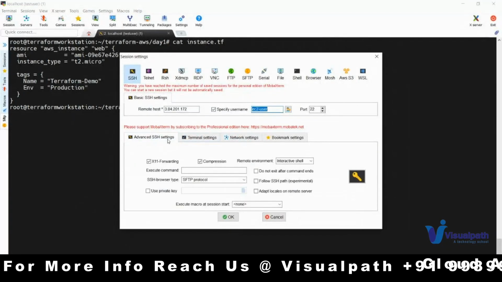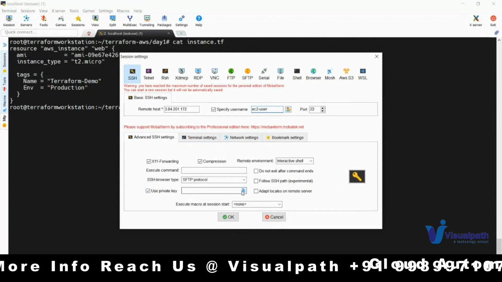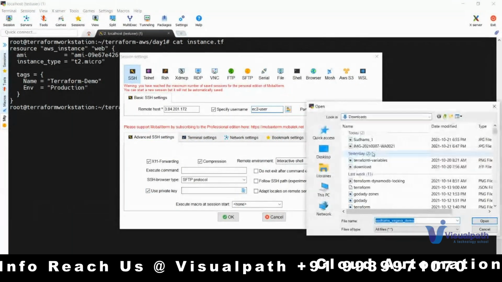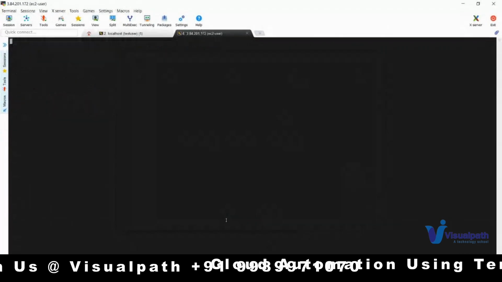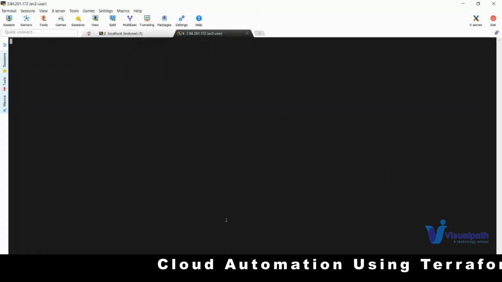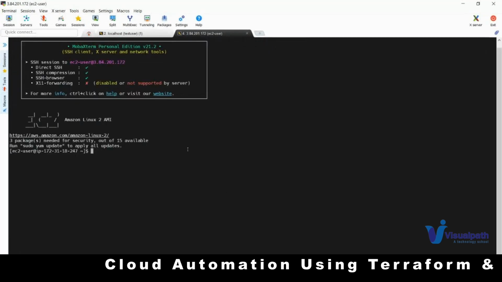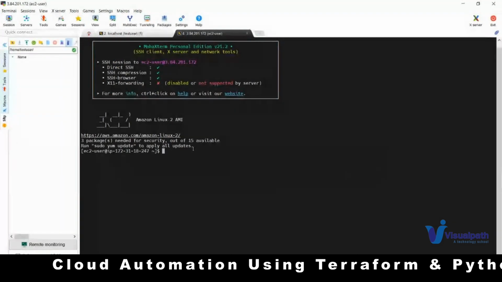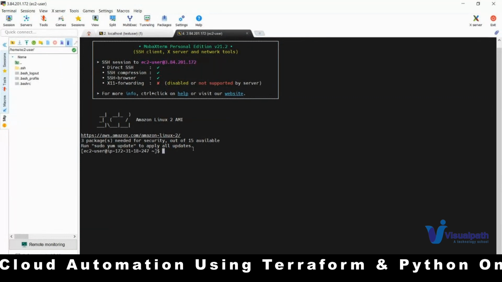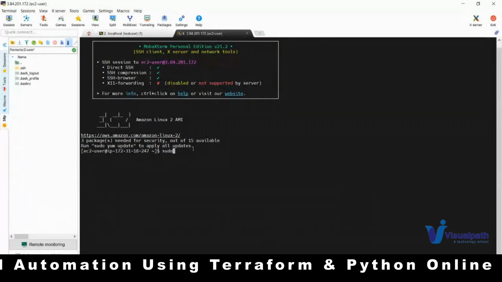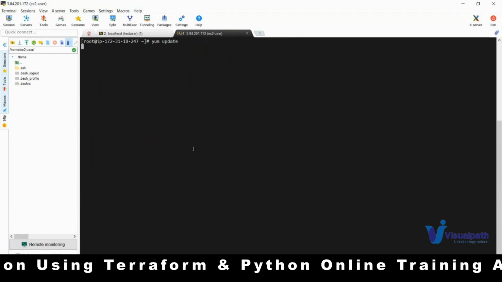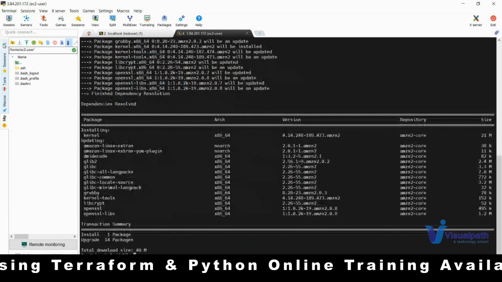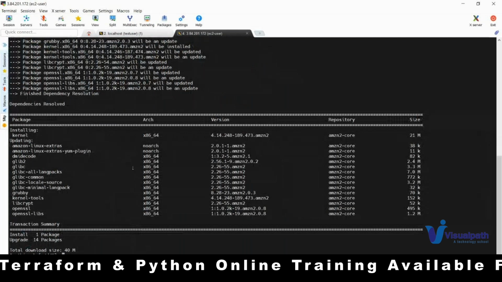So click on advanced, use key, select the key, where you have downloaded it. This is the key which I want to use, Virginia. Click on OK. I hope this should work. Yeah, it is working. Now you can see I logged into my instance. So I can do whatever I want. I can switch to the root user and I can run some yum update. I can do some ping. You can see everything works.